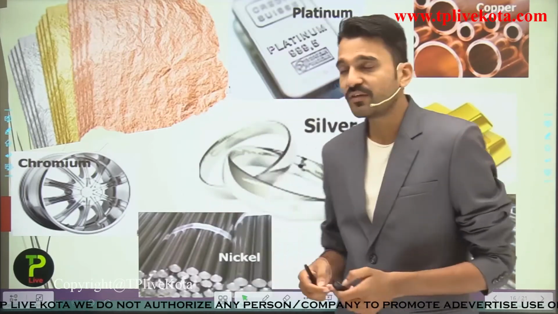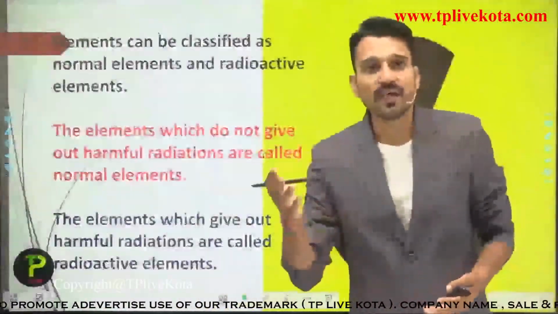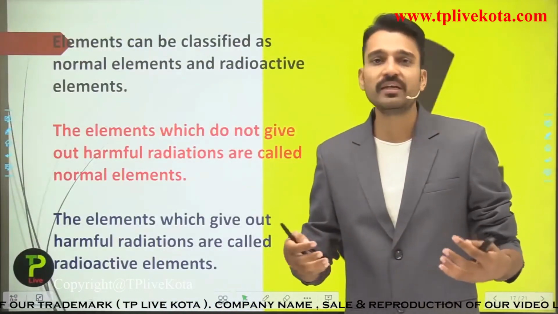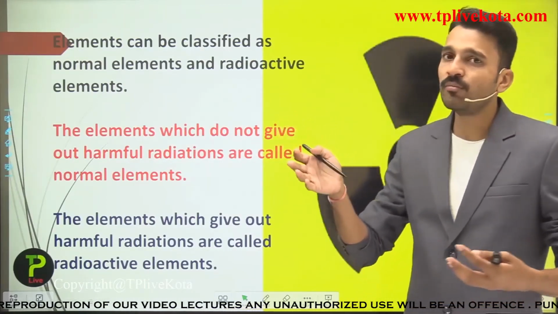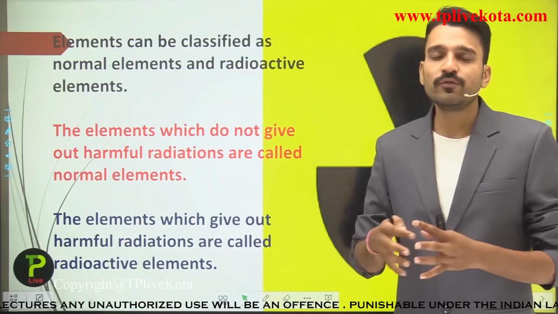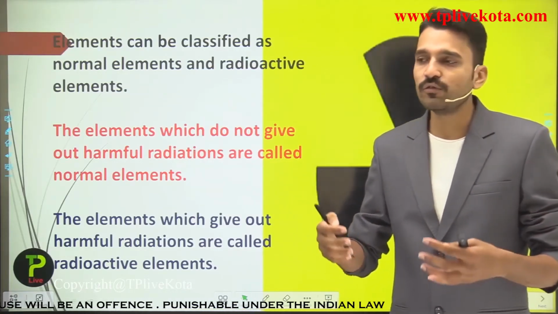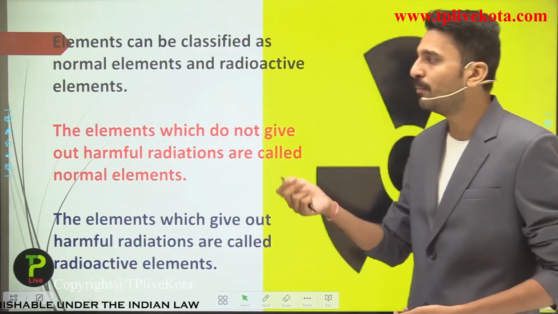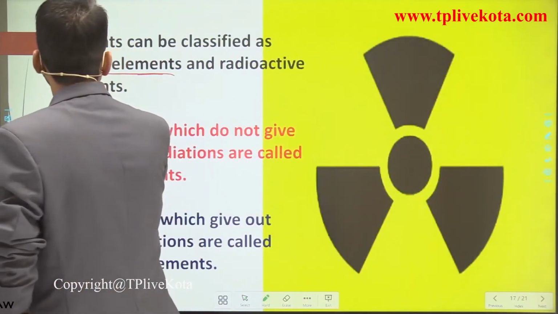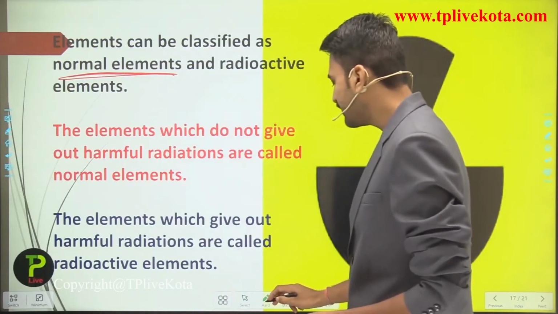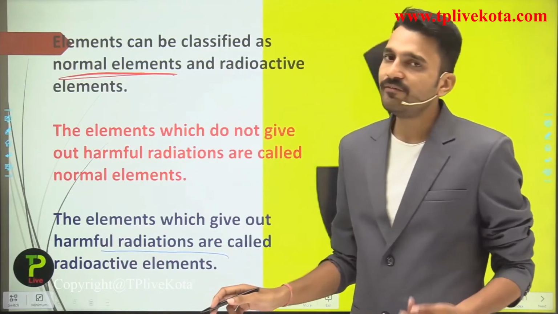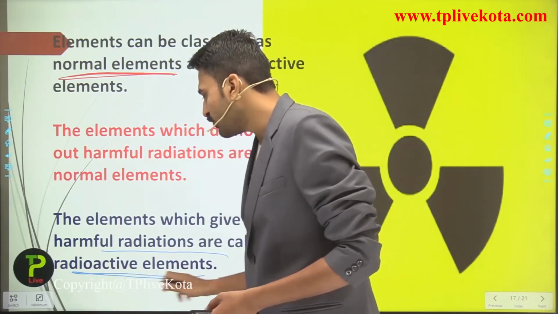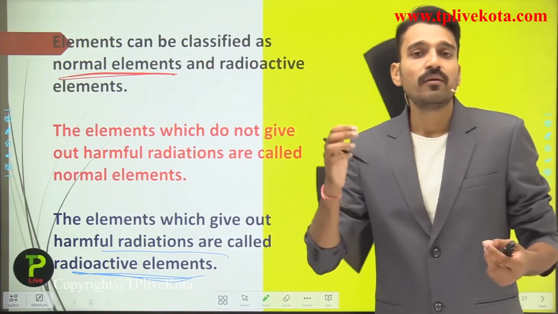So now students, it's time for us to move into the next topic, that is some other elements. The elements can also be classified on the basis of their reactivity or simply the form of radiations that they give. So the elements which do not radiate out any harmful radiations are simply termed as the normal elements, while the elements which give out harmful radiations are termed as the radioactive elements.